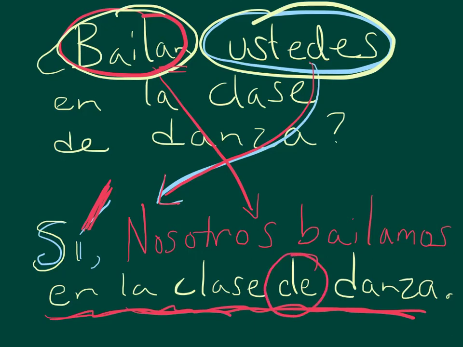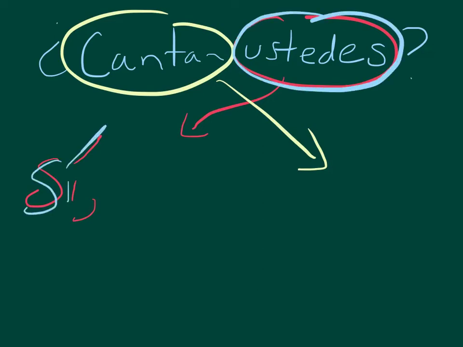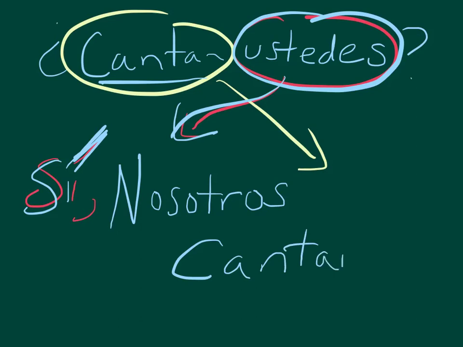All right, so now let's say ¿cantan ustedes? Just in general, do you guys sing? So you would say sí, again with the big fat accent, so you're not saying if. Ustedes goes to nosotros. And then you need to match this verb with nosotros, which is now cantamos. So do you all sing? Just in general, do you all sing? Do you and your friends sing? Yes, we sing.